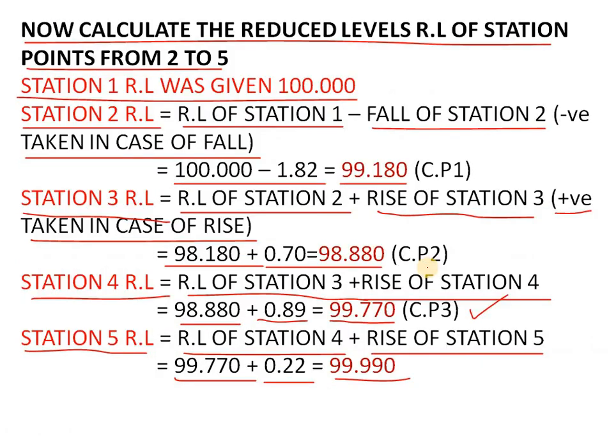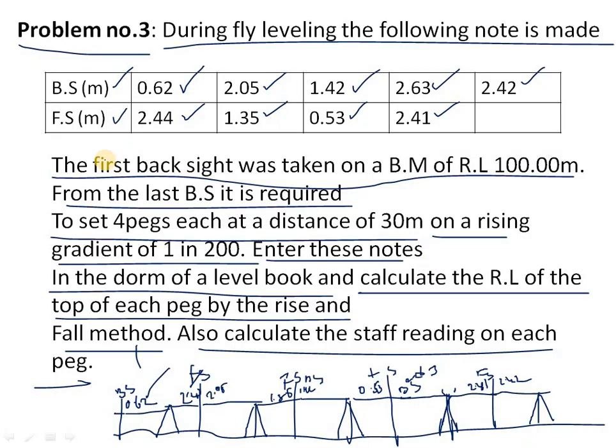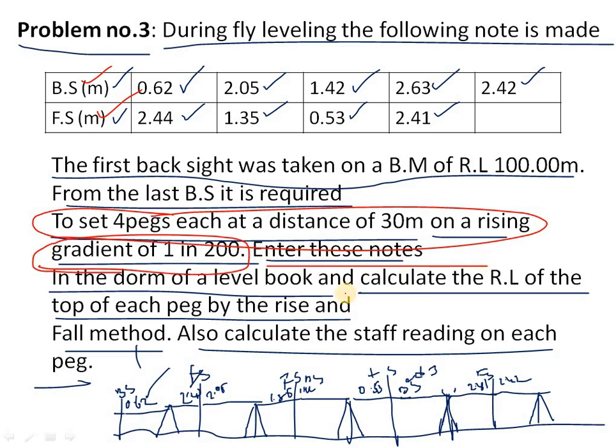Problems like these will come very rarely, but this problem is used in fly leveling. In the question itself we have to understand if the BS and FS are given, and if the four peg points are to be set, we have to calculate the problem like this. If the rising gradient is given, just like 1 in 200, we have to enter this in the field book, calculate the RLs and calculate the peg points. So this is the fly leveling problem.